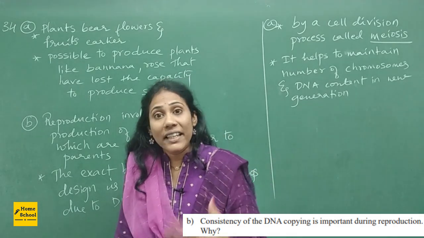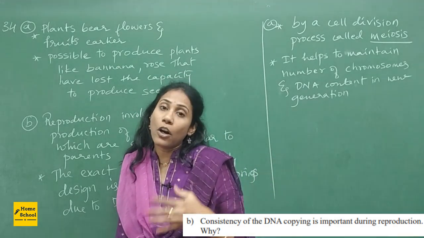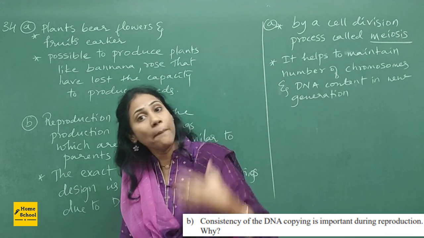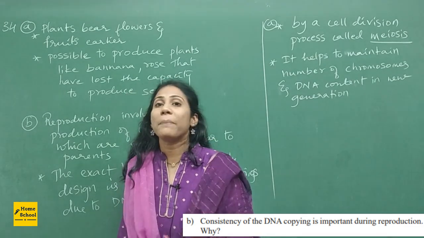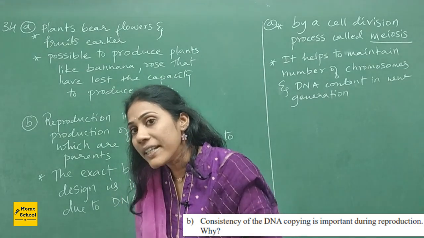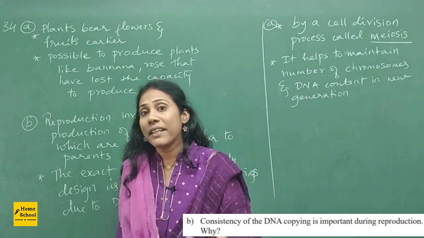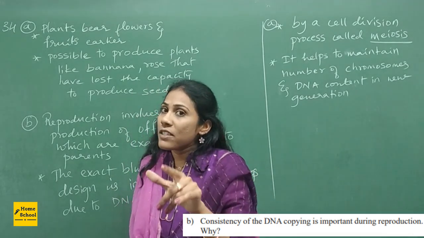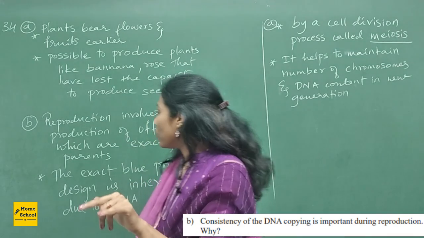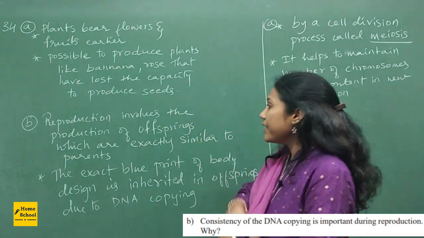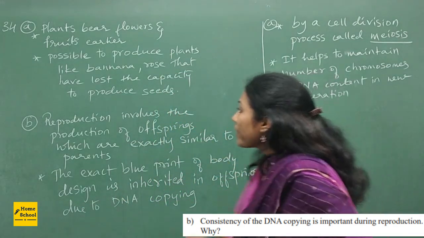So we are actually the blueprint of our parents. We have the same body design as that of our parents. So why did we get this body design just like our parents? It is because of the process called DNA copying. Okay, so you can write the easiest points this way.